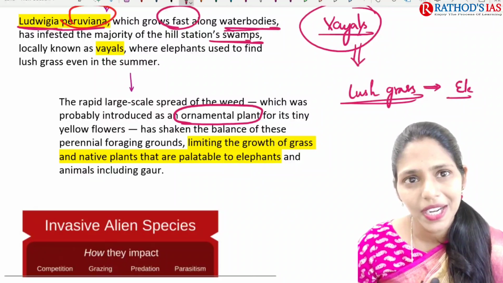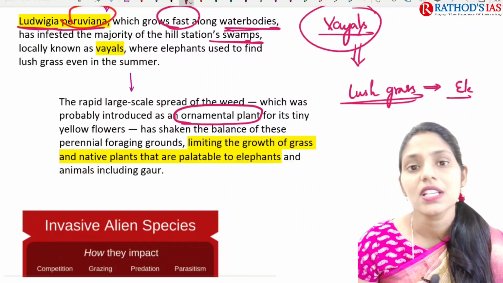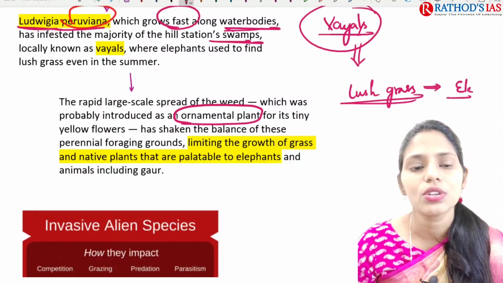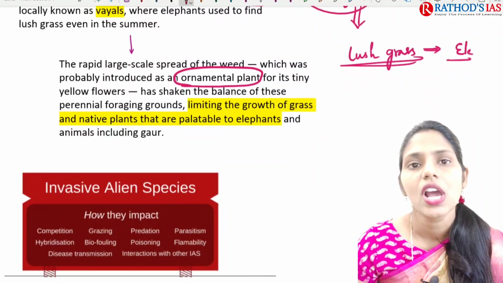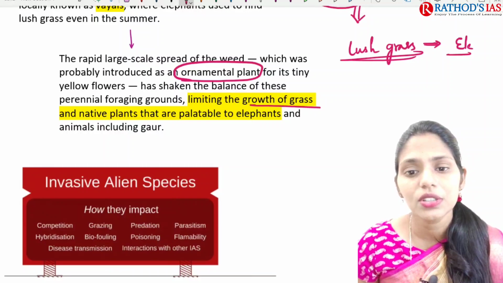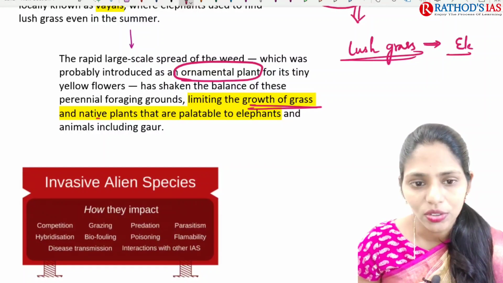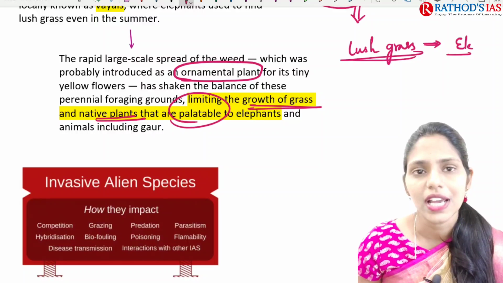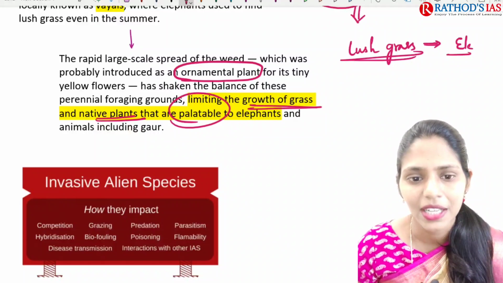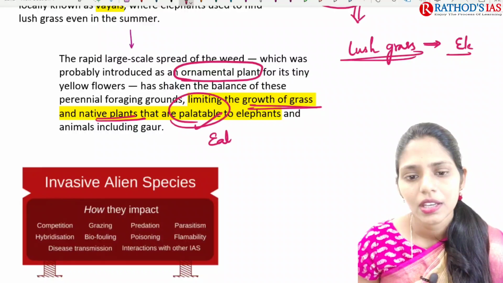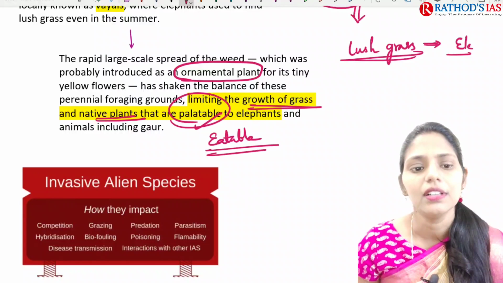Because of the spread of this invasive alien species, the balance of these perennial foraging grounds has been shaken, and it is also limiting the growth of the grass and native plants which are used as food for these elephants. Palatable means nothing but eatable.